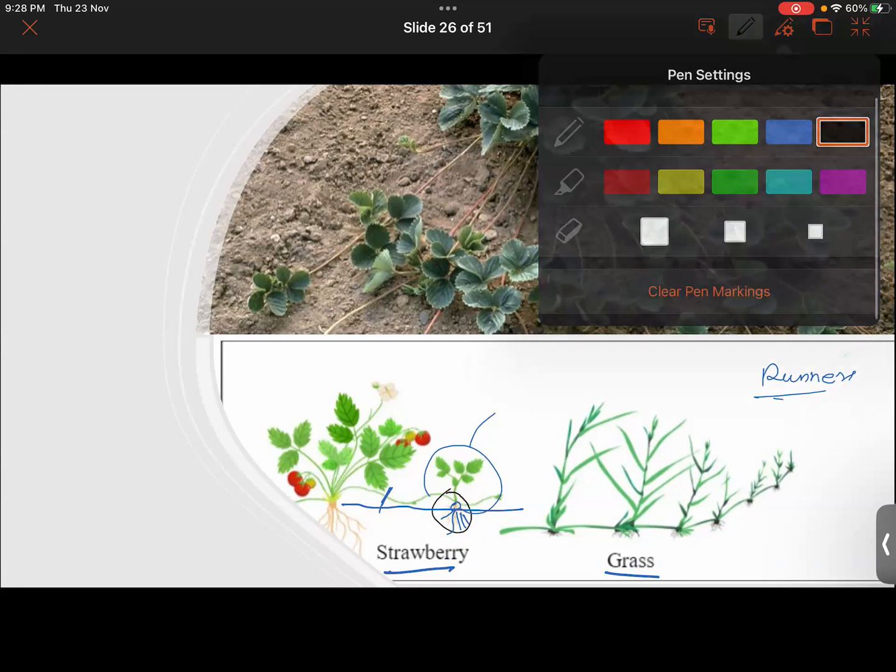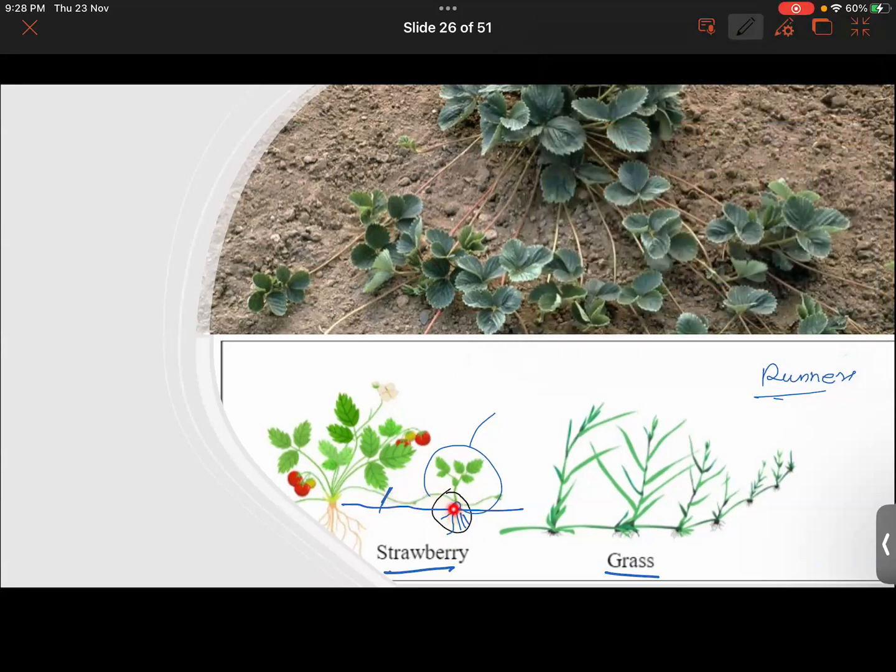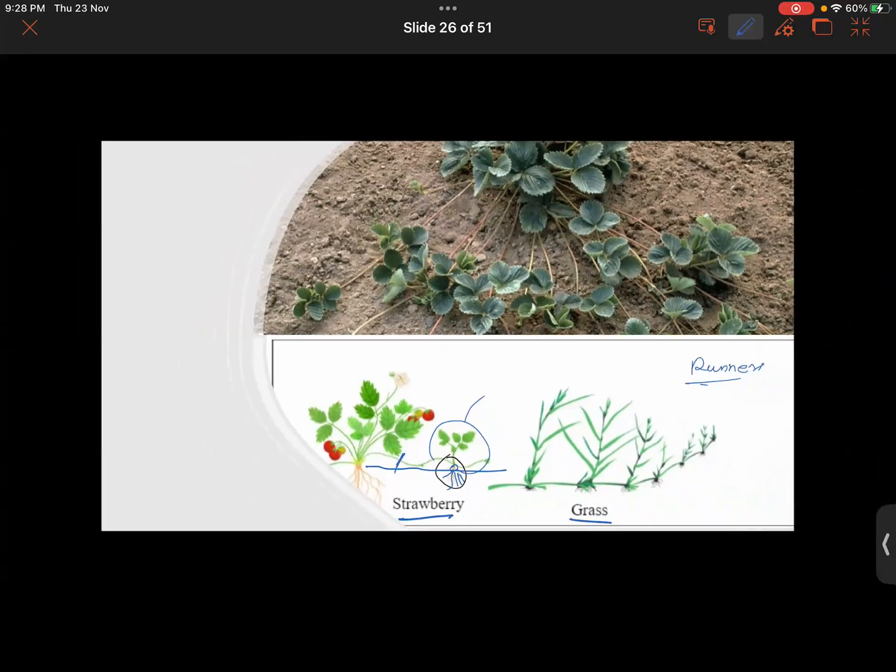While it is still connected to the stem, it will be taking nutrition from the soil and from the main plant as well, right? You will observe this in the case of grasses also. Grasses are of different species. Some types of grasses are not interconnected, but some are. If you were to uproot the grasses, several grasses will be uprooted at the same time, because their stems are connected to each other.